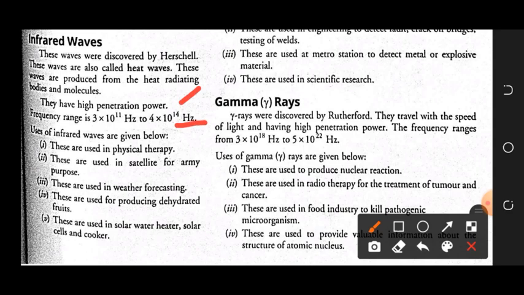Uses, let's see the first use of infrared: in physical therapy, where heat is needed. Second, these are used in satellites for army purposes. In satellite communication these waves are very useful. Third, in weather forecasting we are using it. Next, we are using infrared to produce dehydrated fruits, because it can soak the moisture from the fruits. Next, these are used in solar water heaters, solar cells and solar cookers because of their heating effect.